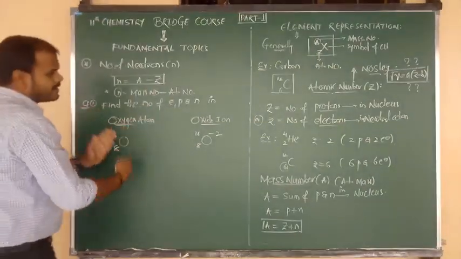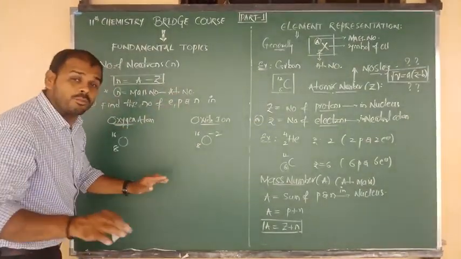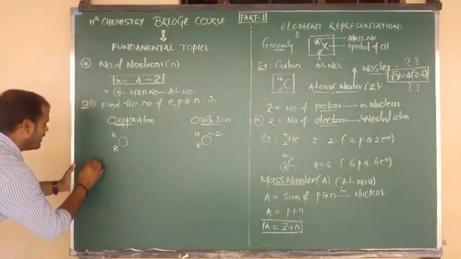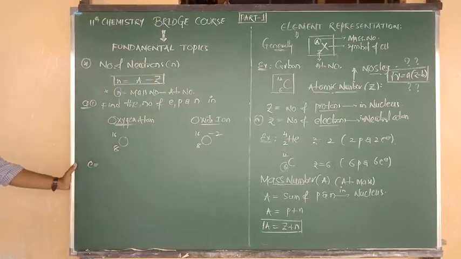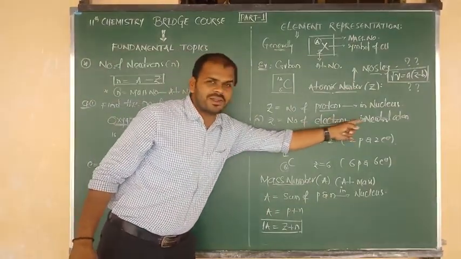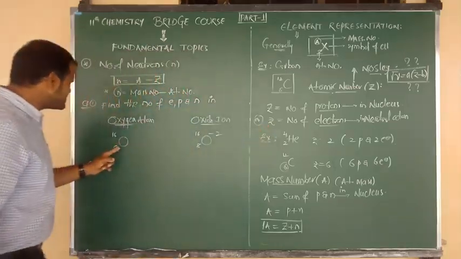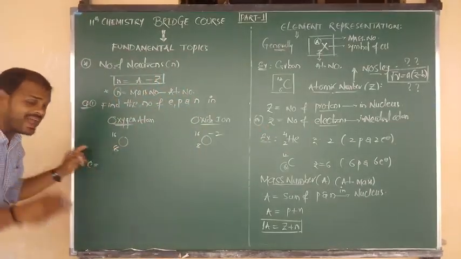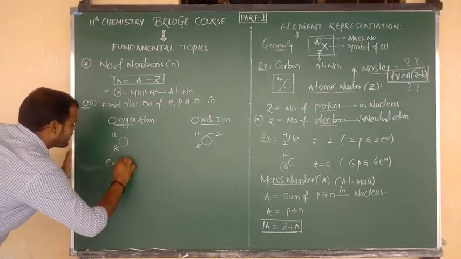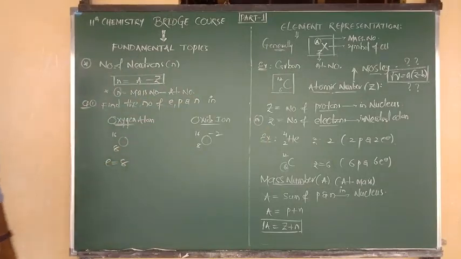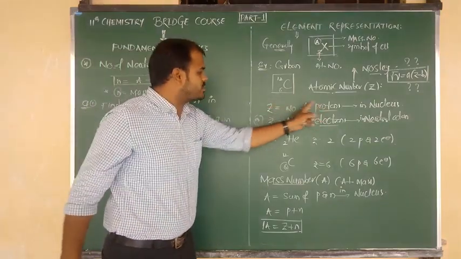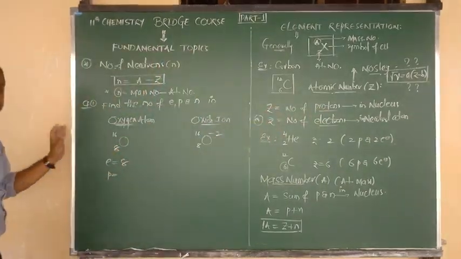Now in the oxygen atom and in the oxide ion, I am going to write the electrons, protons and neutrons. First of all, the number of electrons in a neutral atom is equal to Z. So this is the neutral atom. What is the atomic number? 8. So it contains 8 electrons. And the number of protons equals the Z value, which is 8.